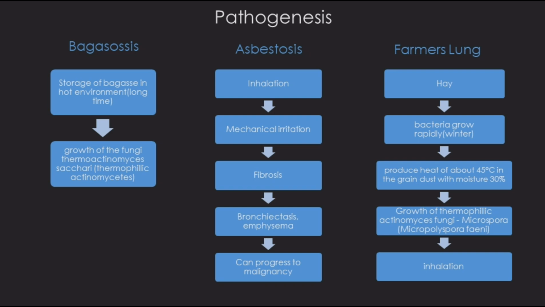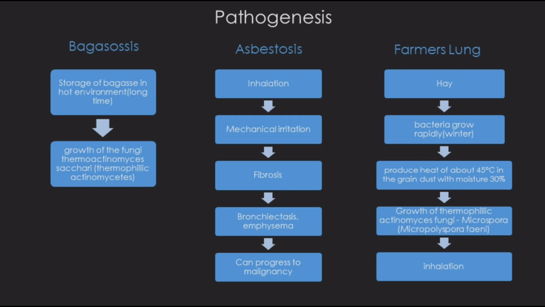Asbestosis is caused by the inhalation of asbestos. This asbestos inhalation causes mechanical irritation in the lung, leading to fibrosis. The fibrosis is fine interstitial diffuse around the terminal bronchioles, involving the wall of the air spaces and usually in the lower half of the lung, followed by bronchiectasis and emphysema. There is also pleural calcification. Calcified pleural plaques are usually bilateral. It might progress into malignancy. The common malignant lesion is bronchogenic carcinoma. Less common is malignant mesothelioma of the pleura or peritoneum, often associated with effusion or ascites.